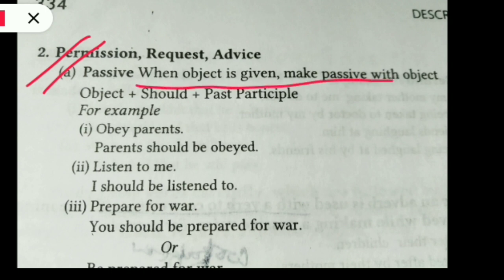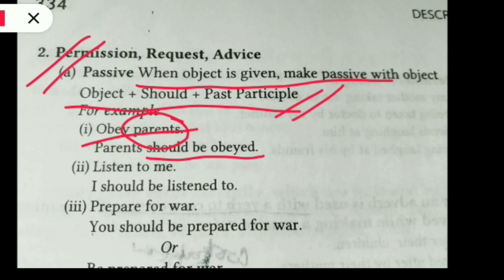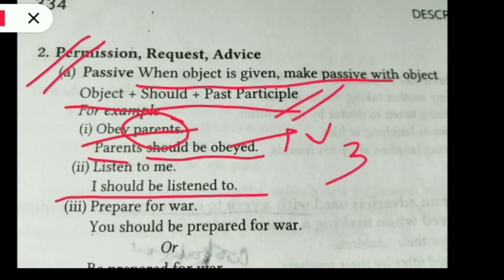When the object is given, make the passive voice with the object. So when the object is given, what to do? Object plus should plus past participle. Obviously we can make the object my subject here. So: obey parents. Simple advice is given to us. Okay, parents should be obeyed. The object comes to the first position and it is written with should and the past participle. The past participle, V3 form, is obeyed. Listen to me: I should be listened to. Me becomes the object and it comes to the first position.